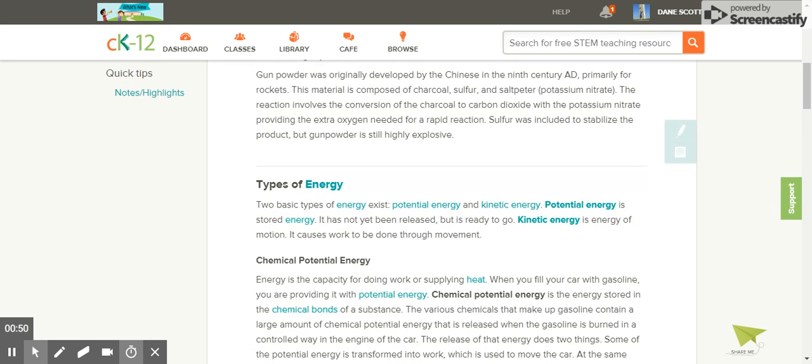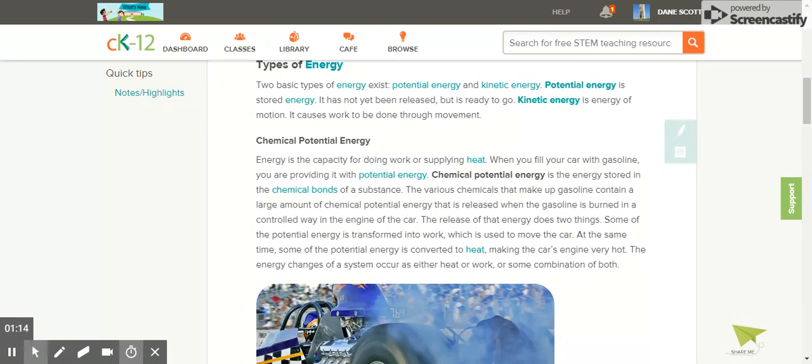Two basic types of energy exist: potential energy and kinetic energy. If you would like to learn more about each of those, feel free to click on each of these links. Potential energy is stored energy. It has not yet been released, but is ready to go. Kinetic energy is energy of motion. It causes work to be done through movement. Energy is the capacity for doing work or supplying heat.